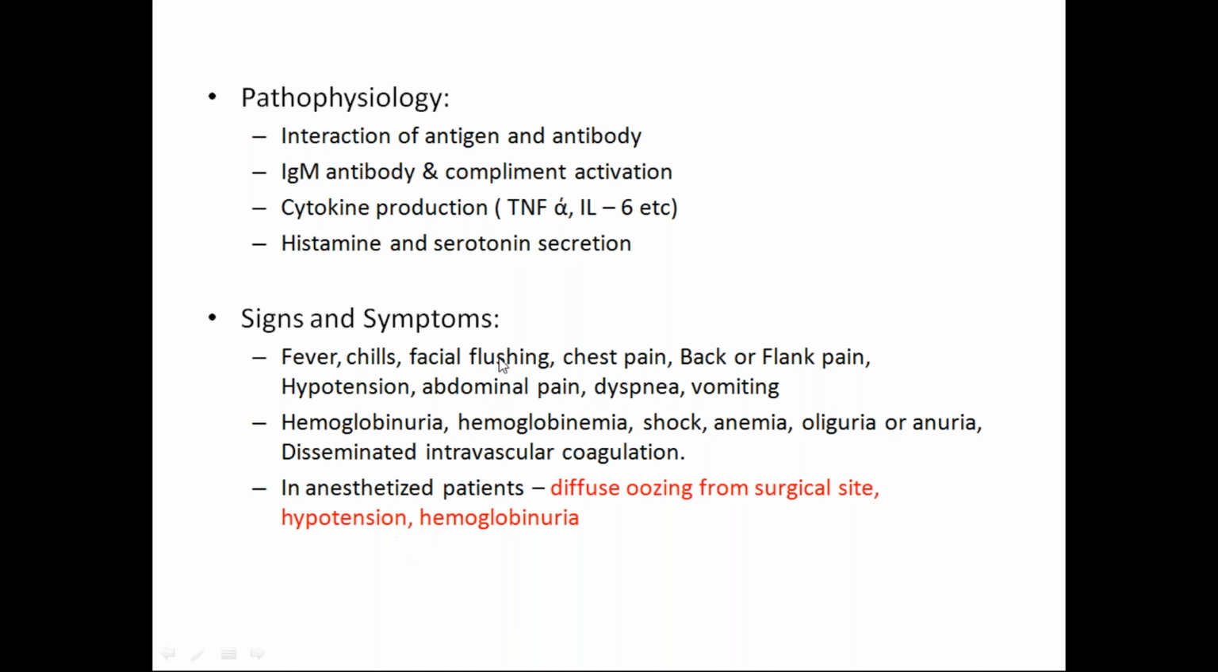Basically fever, chills, facial flushing, chest pain, flank pain or back pain, hypotension, abdominal pain, dyspnea, vomiting, and hemoglobinuria. These are clinical. Blood investigations include hemoglobinuria, hemoglobinemia, shock, anemia, oliguria or anuria, and disseminated intravascular coagulation. And in an anesthetized patient, diffuse bleeding from the surgical site, hypotension and hemoglobinuria.